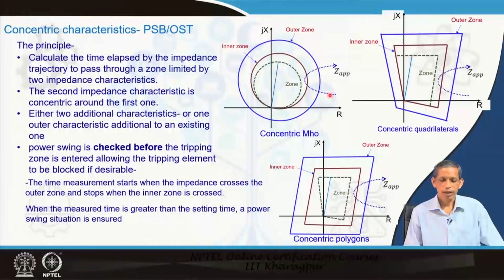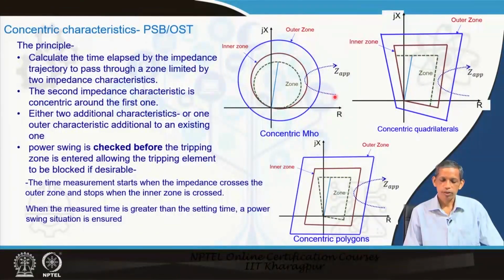Then the corresponding time elapsed between these two concentric characteristics by the apparent impedance trajectory is to be noted, and that is indicative of the corresponding fast swing, slow swing, or the fault aspect.